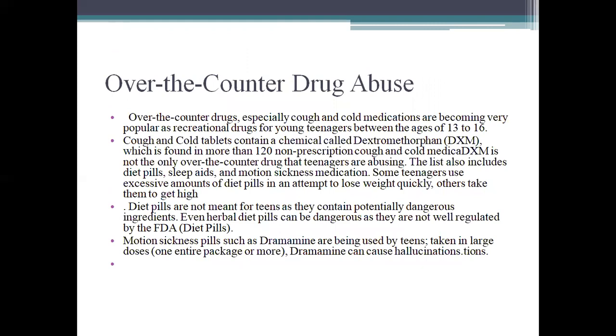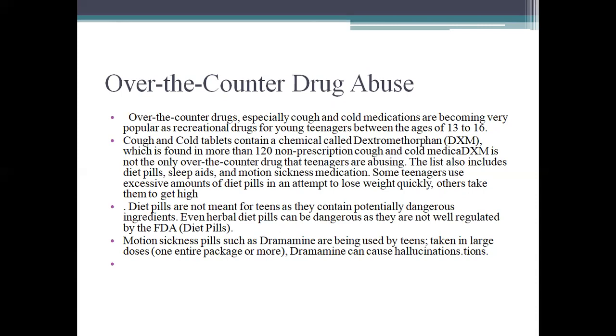Over-the-counter drug abuse. Over-the-counter drugs, especially cough and cold medications, are becoming very popular as recreational drugs for teenagers between the ages of 13 and 16. Cough and cold tablets contain a chemical called dextromethorphan, which is found in more than 120 non-prescription cough and cold medicaments.